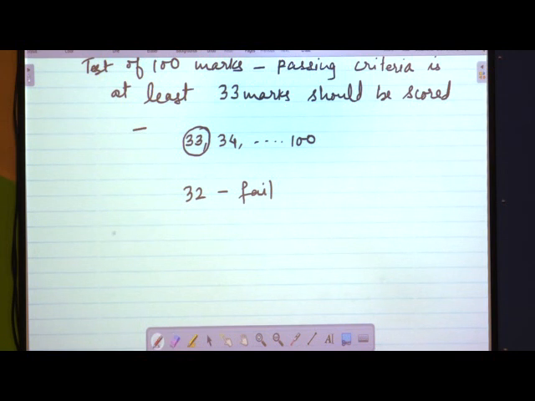Here only I will give the at most example. Suppose in our school it has been informed to us that tomorrow we are going for a field visit.